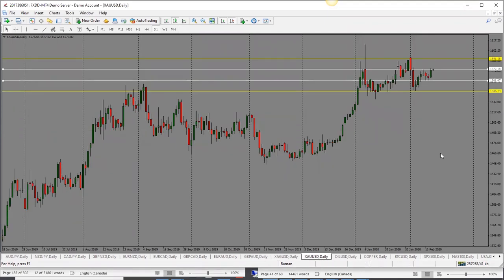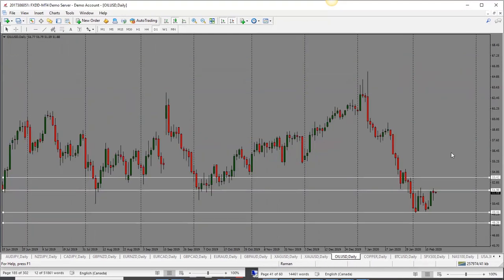Gold here, this one has moved up as well for the same reason. There were concerns around the coronavirus, which pushed the safe haven assets up. So bias here is bullish. It is into resistance. So if it doesn't go through here, it could drop. So keep that in mind. This is where price has been trading for some time now. It's been stuck in this range. So if it breaks out, I'm looking for 15.90 as the first target and 15.93 as the second target. So bias here is bullish, but just be cautious here.